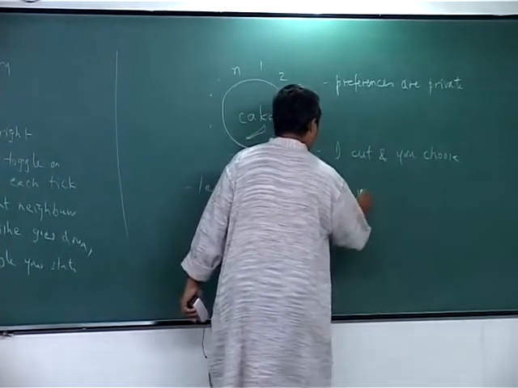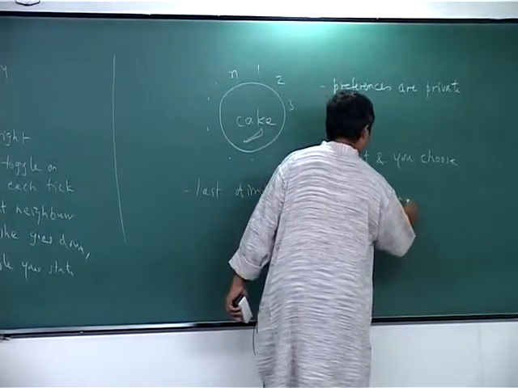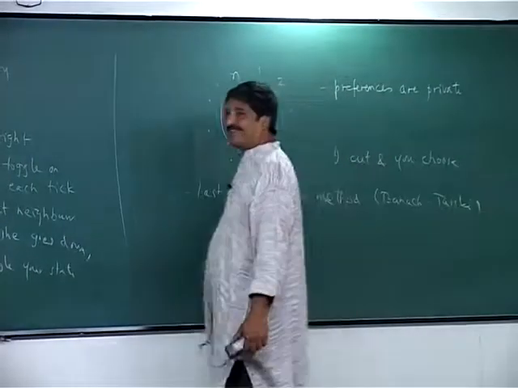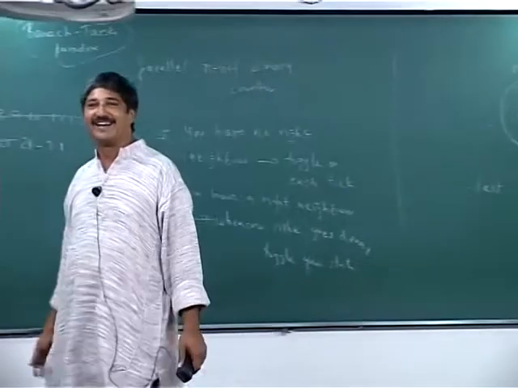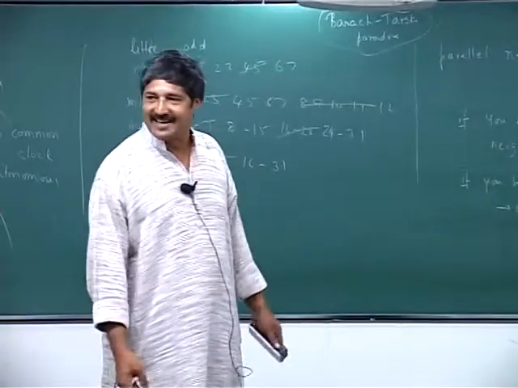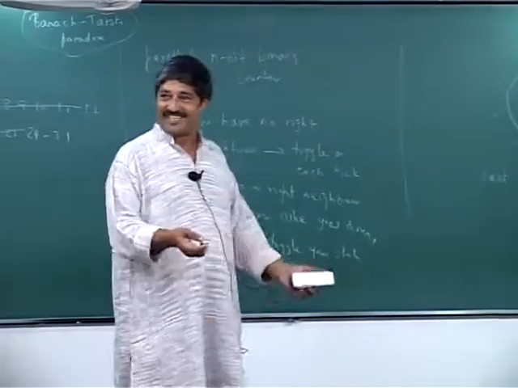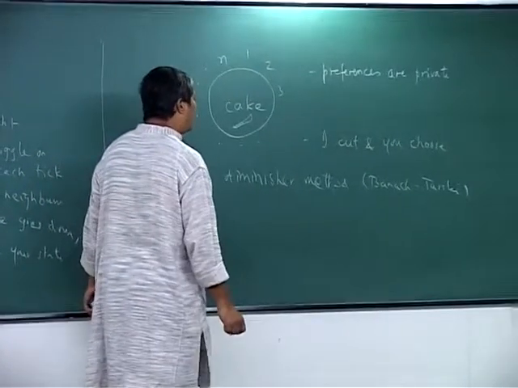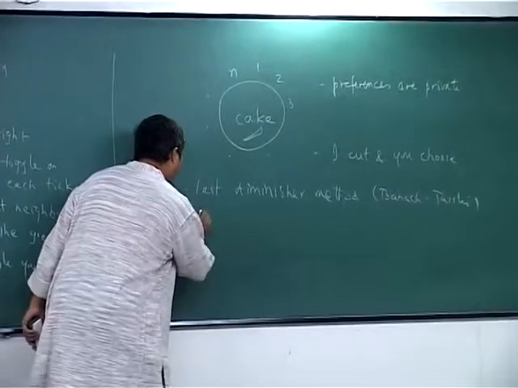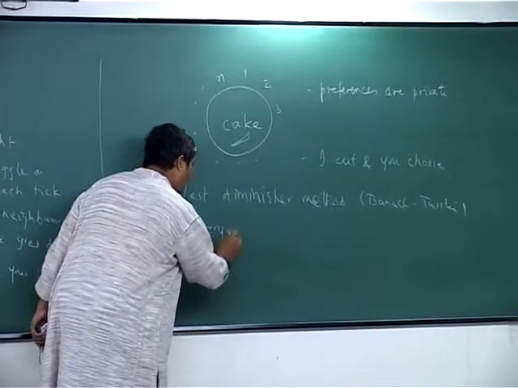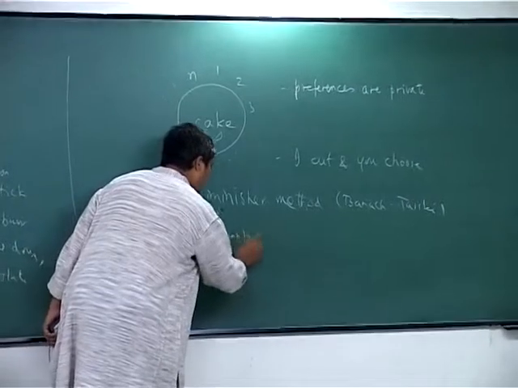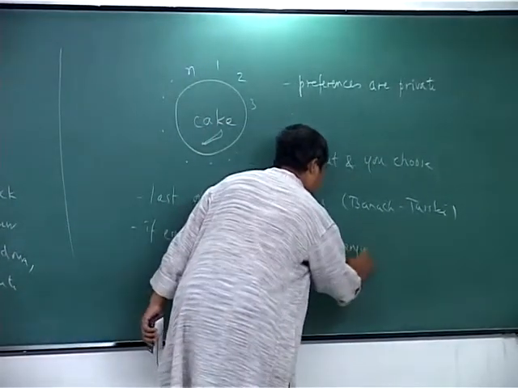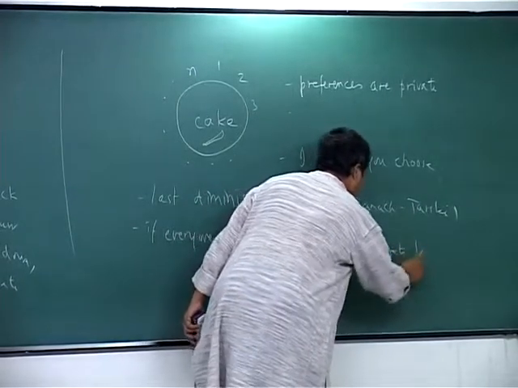And this is due to Banach and Tarski. I think these names should set many bells ringing. I mean, come on, these are biggest names in topology and mathematical logic and so on. What are they doing with cakes, right? So what it achieves is this. You can prove that if everyone wants greater than 1 by n, then everyone gets 1 by n.